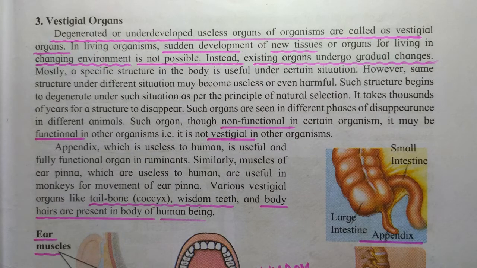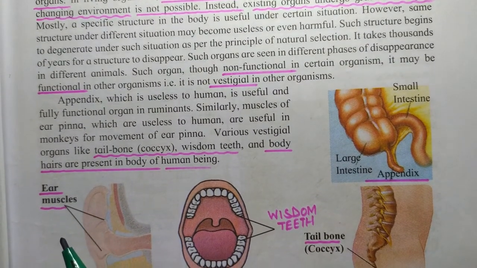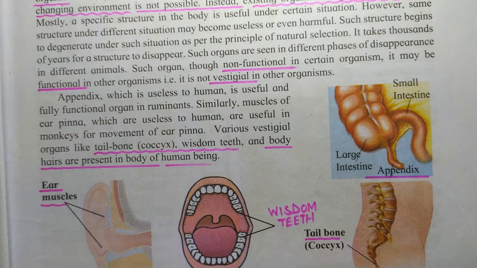Similarly, muscles of the ear pinna. Here you can see the pinna. The external ear can be called the pinna. So, our pinna is immovable. Immovable means which is not moving. It is vestigial to us, but the same pinna is useful to other animals because it is movable.